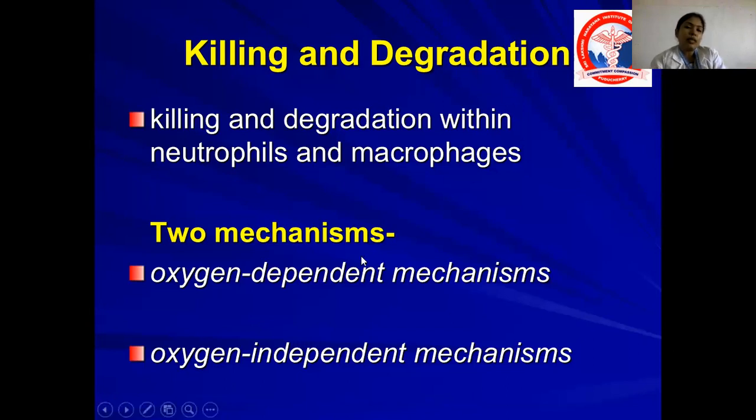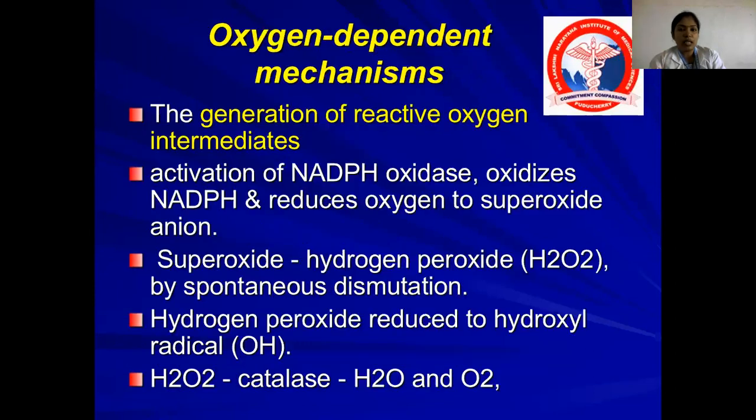Killing and degradation within neutrophils and macrophages occurs by two mechanisms. One is the oxygen-dependent method, the other is the oxygen-independent method. What is the oxygen-dependent mechanism? It kills the bacteria with the help of generation of reactive oxygen intermediates. How do these oxygen intermediates come about? This is mainly because of an enzyme called NADPH oxidase. NADPH oxidase is an enzyme with two components: one present on the membrane of the lysosome, and some parts in the cytoplasm.